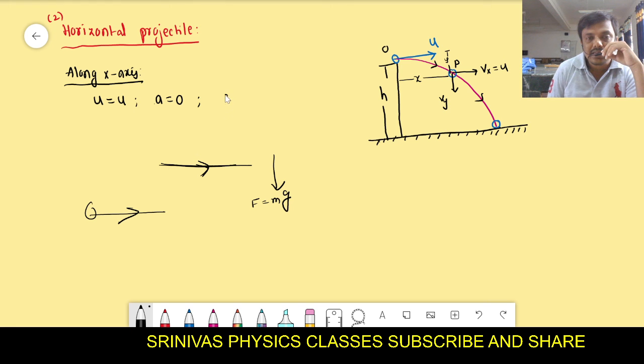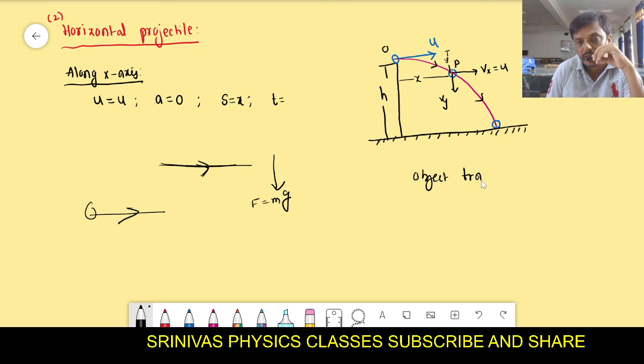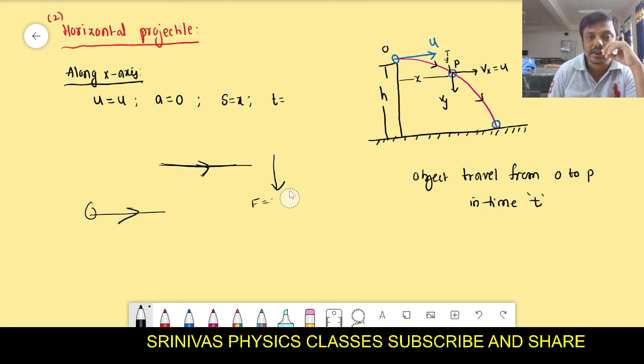Then it travels some distance along the x-axis in time t. That is, in time t the object travels from O to P, with x displacement along the x-axis and y displacement along the y-axis. The time here is t.